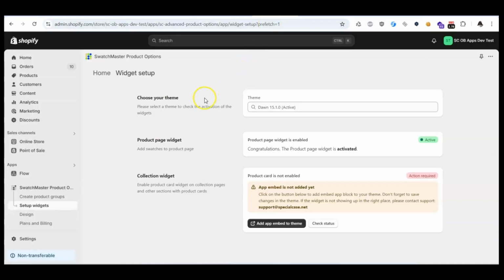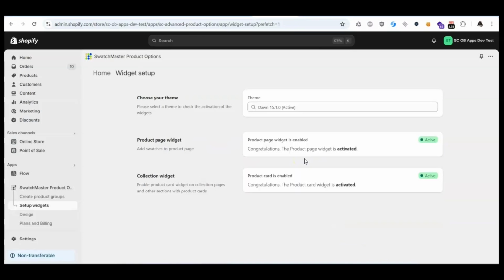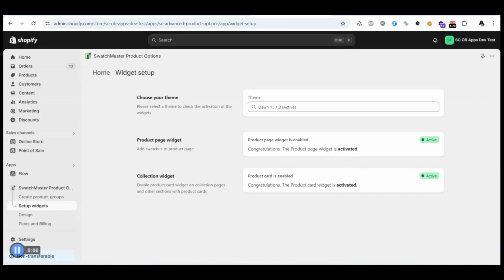And now, go back to the app page and check if the collection widget is active by clicking Check Status. OK, collection widget is active.